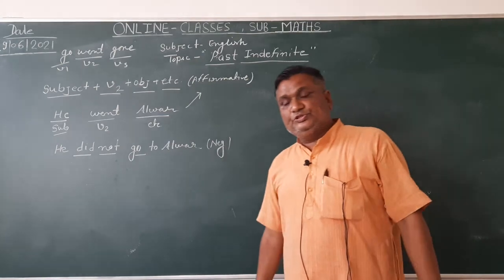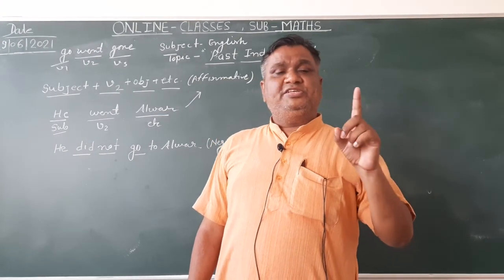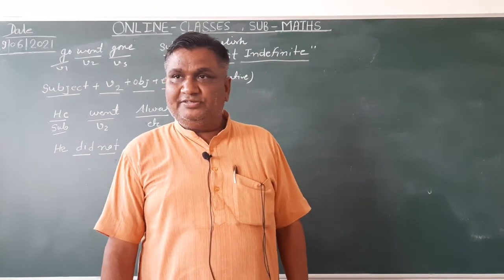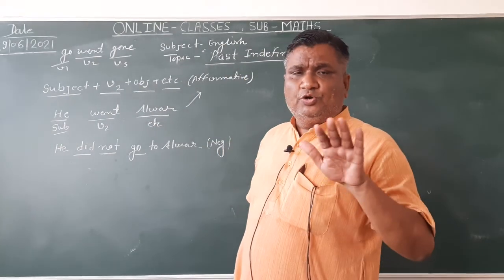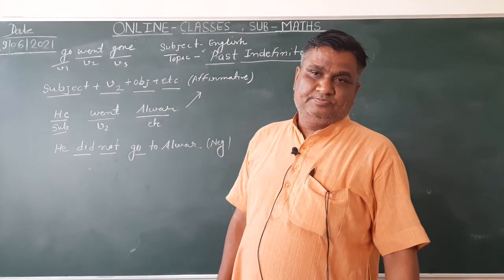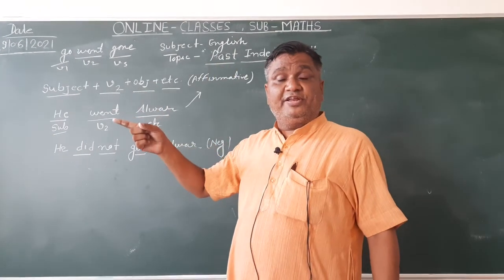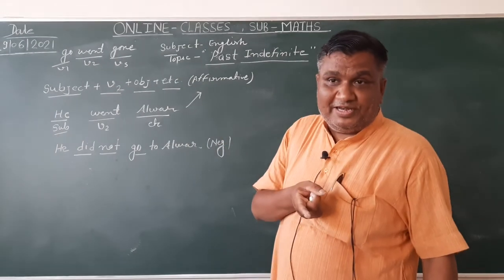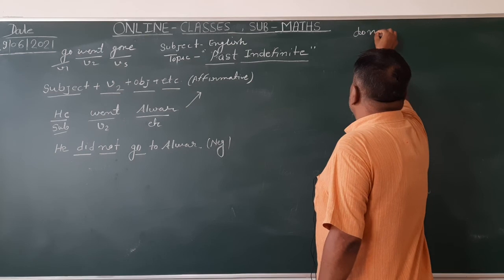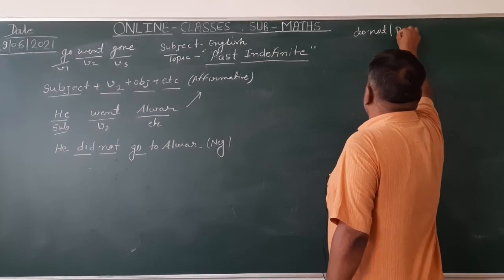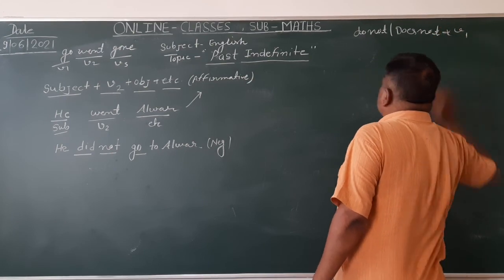So students, you should always remember, only in the present indefinite affirmative sentence and the past indefinite affirmative sentence we don't use a helping verb. But in the present indefinite negative sentence we use the helping verbs do not and does not with the verb's first form.